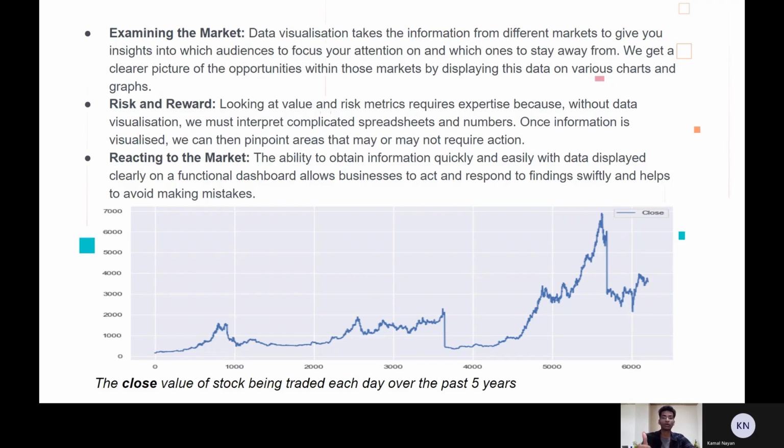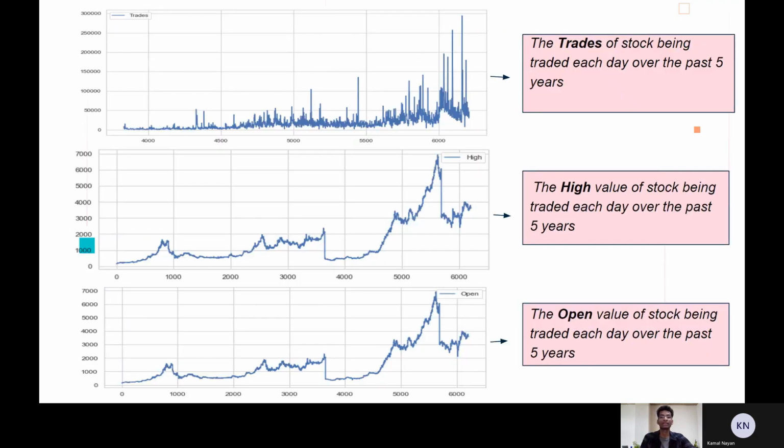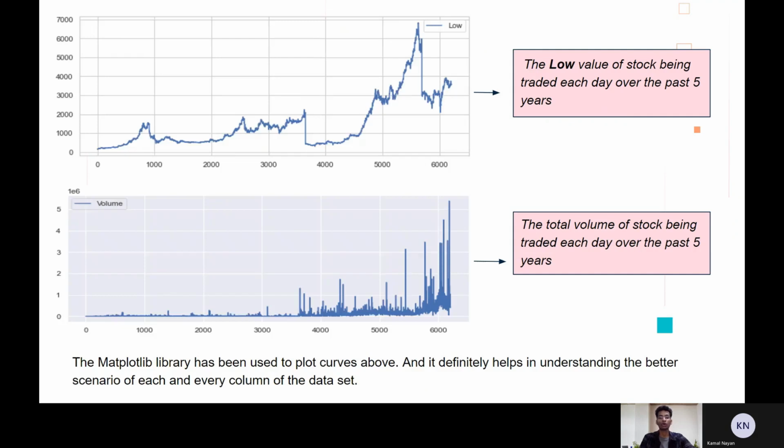Six graphs follow, which show the close value, the number of trades, the high, open, and low value of the stock, and the total volume of the stock. It is evident from the graphs that there exists a drastic change in numbers in the range 0,000 and 5,000 to 6,000. This change has been clearly depicted by plotting the data over a time period.